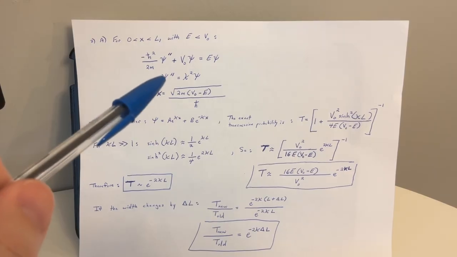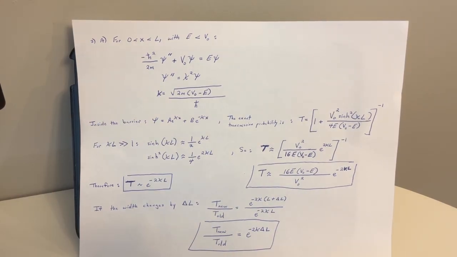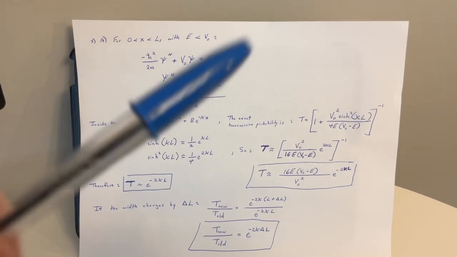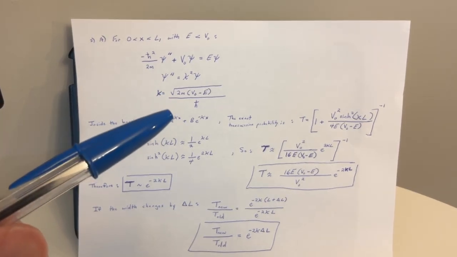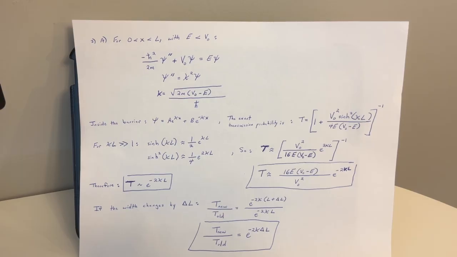So psi double prime equals kappa squared psi, where kappa is equal to the square root of 2m times the quantity V naught minus E, over h bar. Inside the barrier, psi equals A e to the kappa x plus B e to the negative kappa x. Now we get the exact transmission probability, what we had for T.